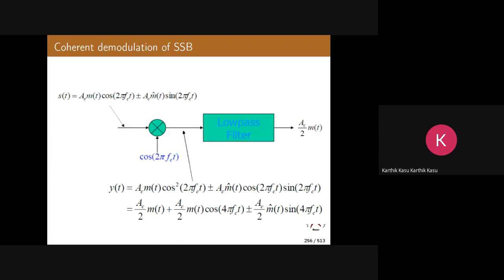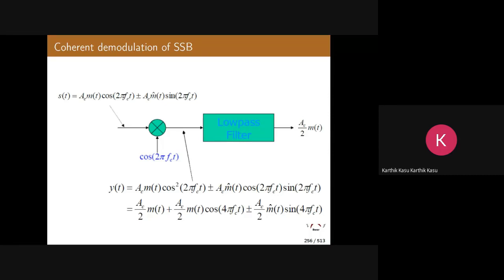Now, the problem with SSB was generation. I told you already, to generate SSB we need filters with sharp cutoff frequencies, or we need ideal filters. Okay. So that is the problem of SSB. Now let us go to another aspect of SSB, that is coherent demodulation.